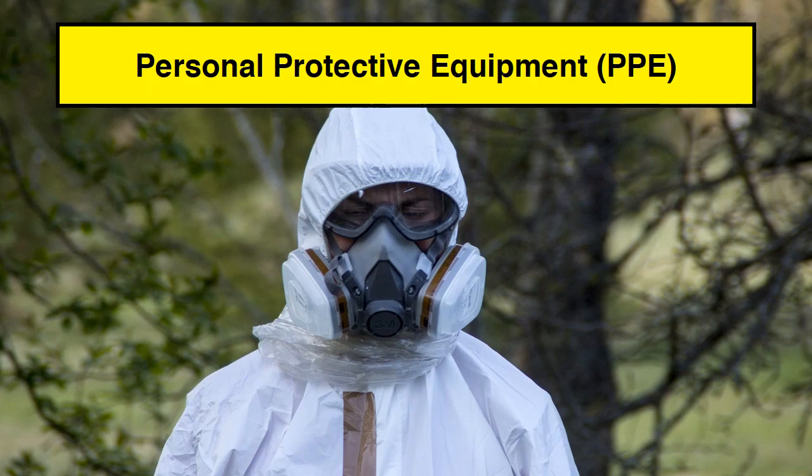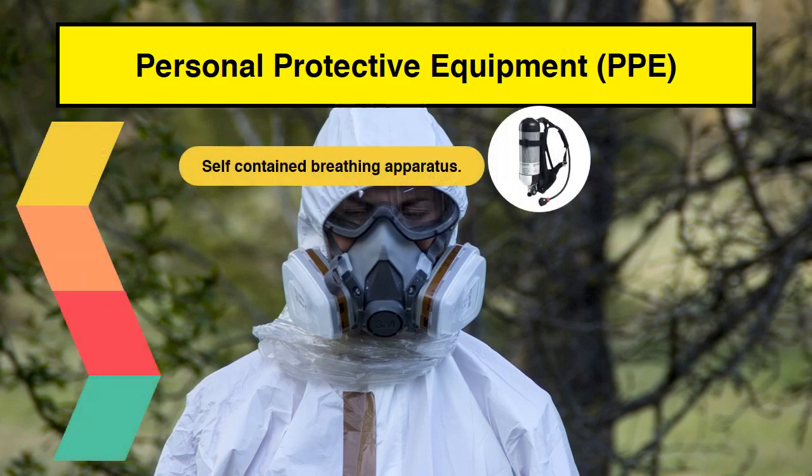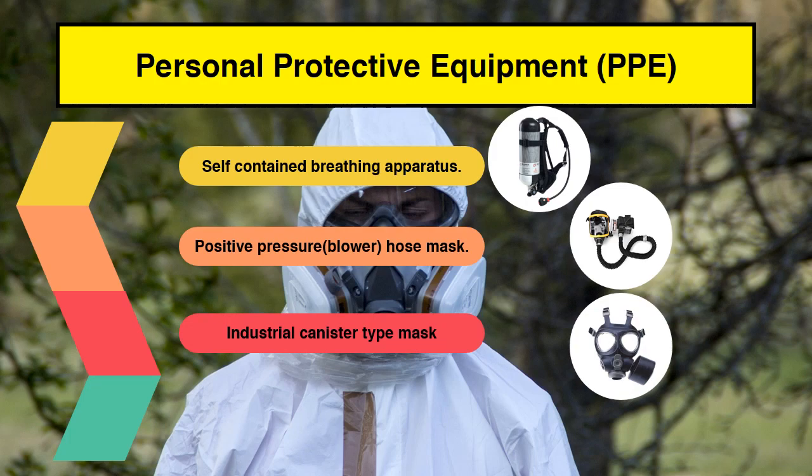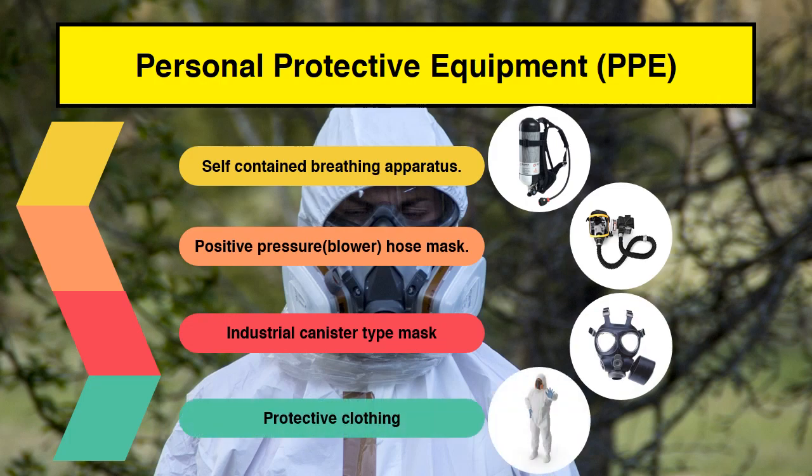As we have already discussed, leakage should always be attended by using appropriate PPEs. Some of those important PPEs are self-contained breathing apparatus, positive pressure hose mask, industrial canister type mask, and protective clothing.